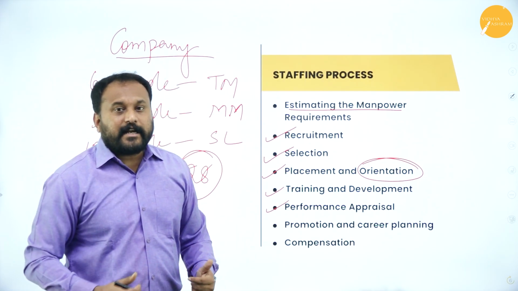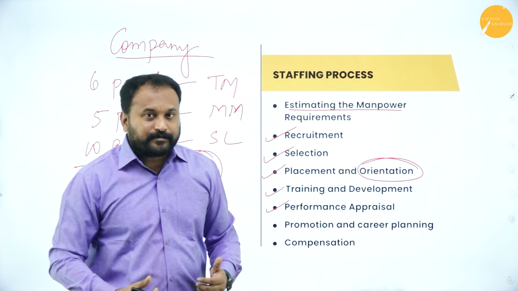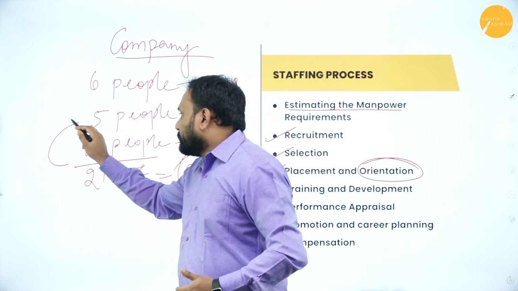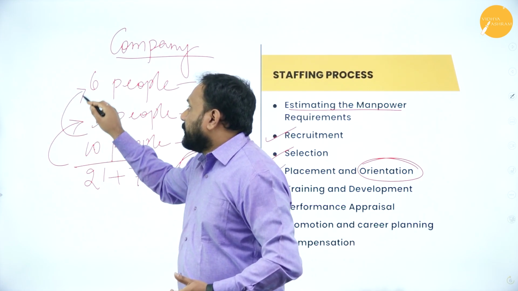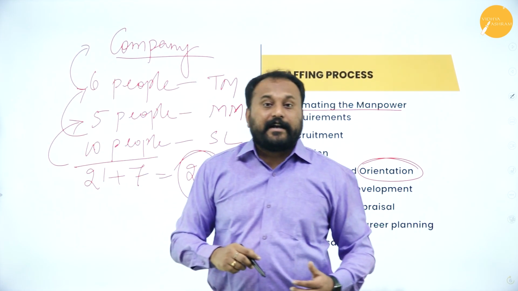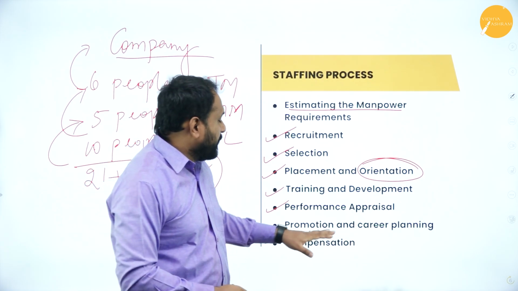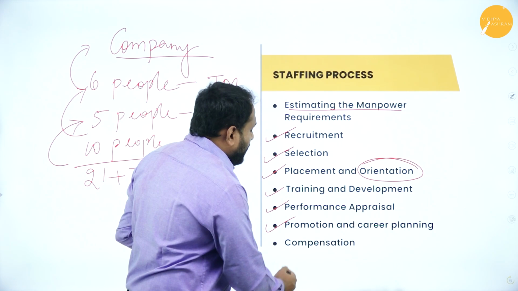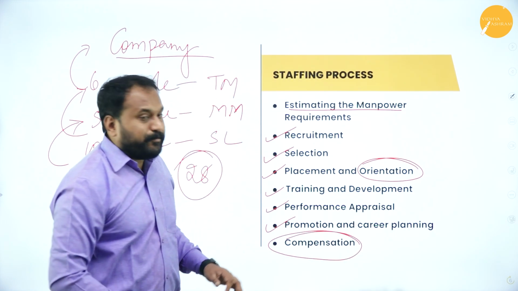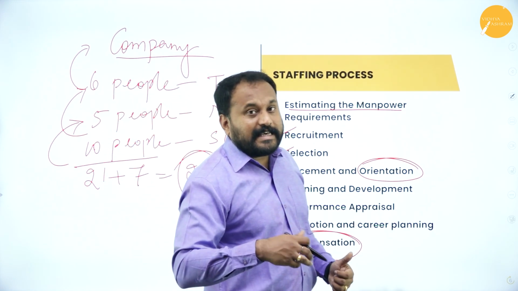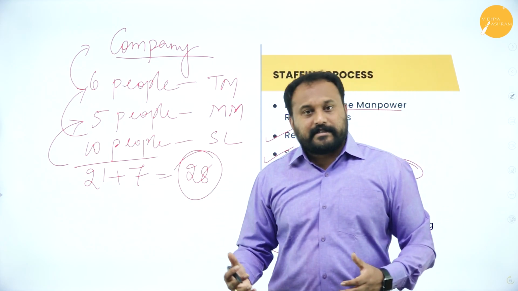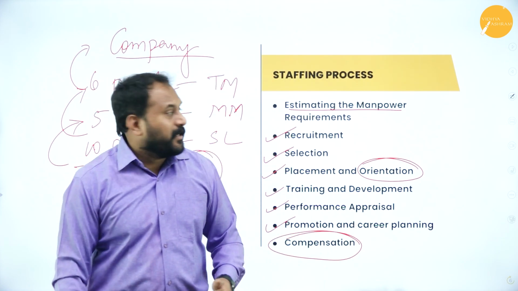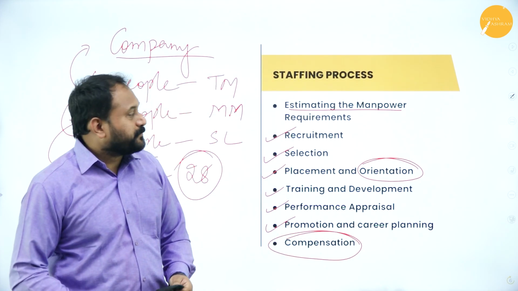Now I'll tell them what exactly after 5 years where you people can be, right? So here the supervisor level people are there. You can actually get here. These people can actually get here, and these people can be in the board of directors, BOD, board of directors. So that is where promotion and career planning is given to them. And whomever we couldn't give the promotion, but still their salary will be more, the compensation, whatever is that, they can actually claim. That is how we will distribute it. This is called the staffing process.